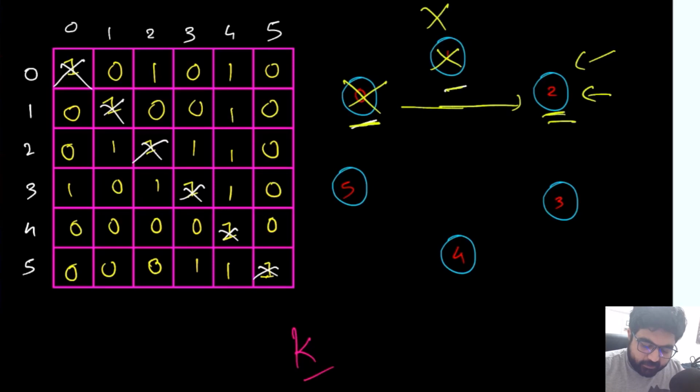Now we are at this value number 2. So we'll try to see whether 2 knows 3 or not. So 2 to 3, if we check, okay, 2 knows 3. So if 2 knows 3, definitely 2 cannot be a celebrity. So we will ignore that.